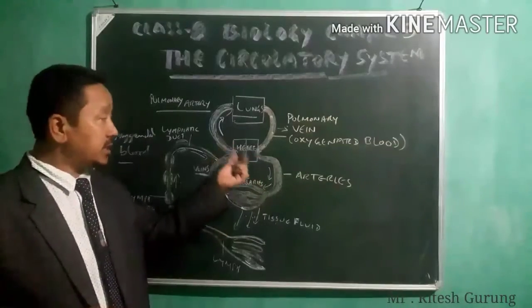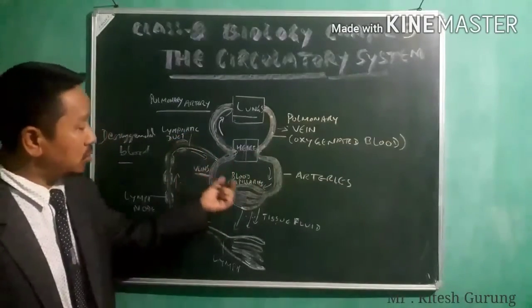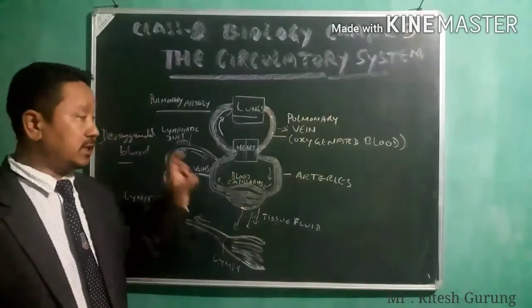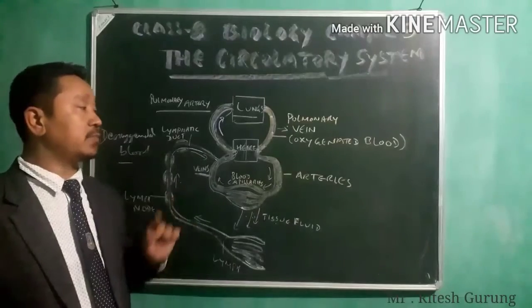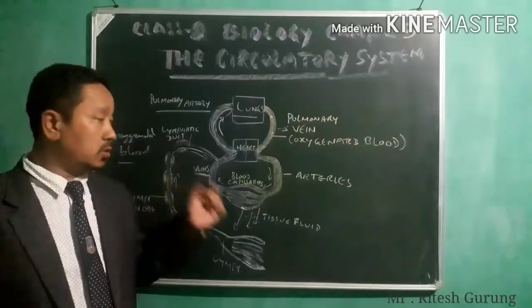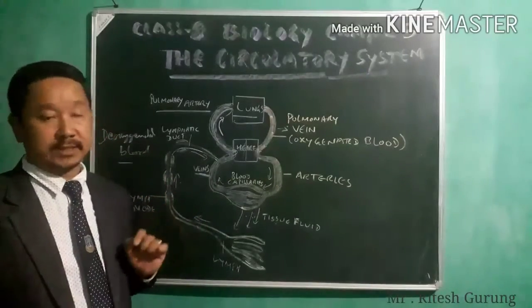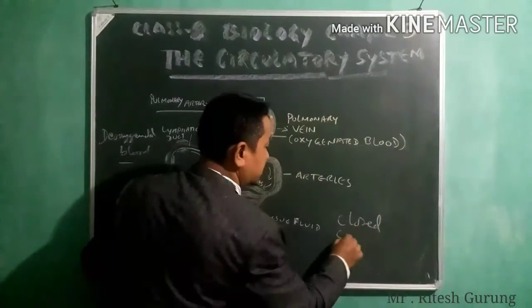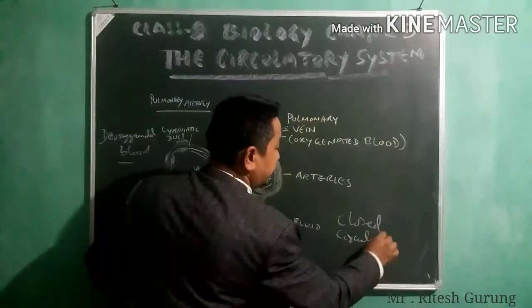Since it flows through closed vessels in the case of human beings, this system is called closed circulatory system.